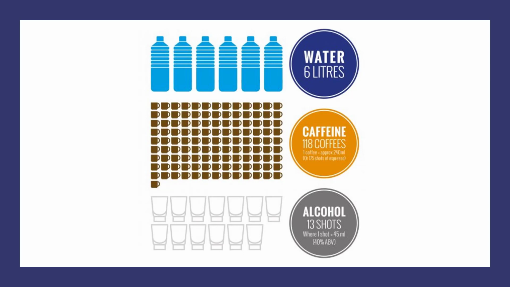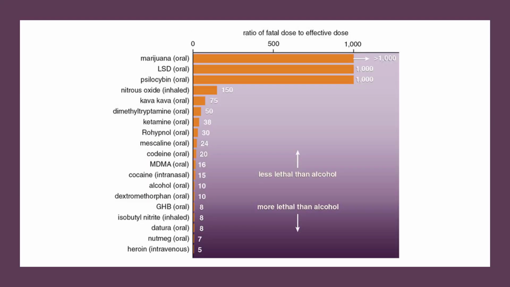In fact, if we look at that ratio of how big of a difference there is between the LD50 and the ED50, that really tells us the safety of the drug. So if we look at a variety of drugs that you might find recreational use of, and we look at that ratio, that can really tell us the safety.